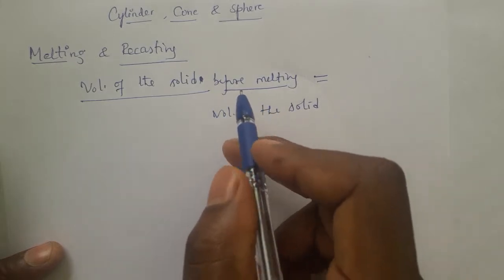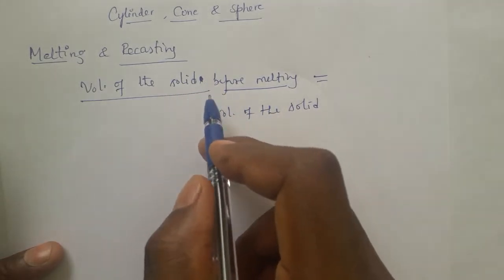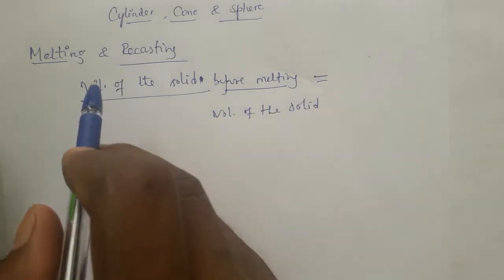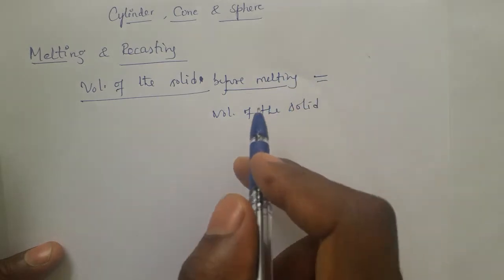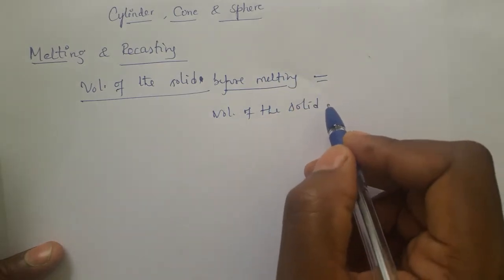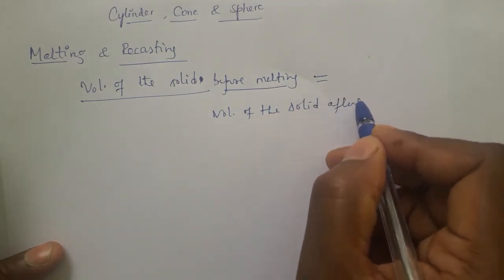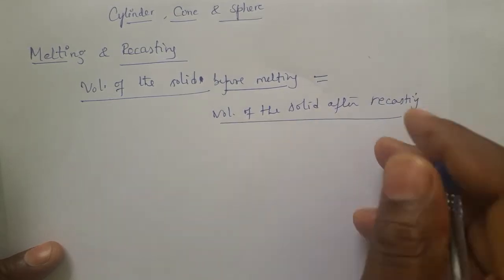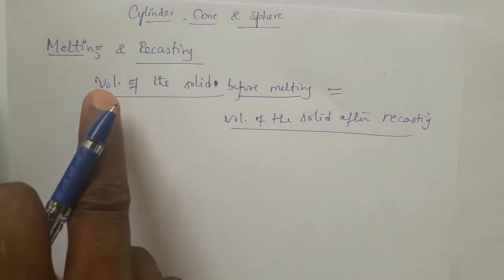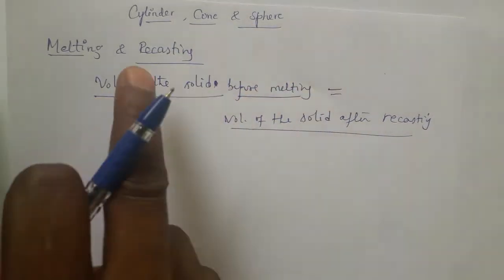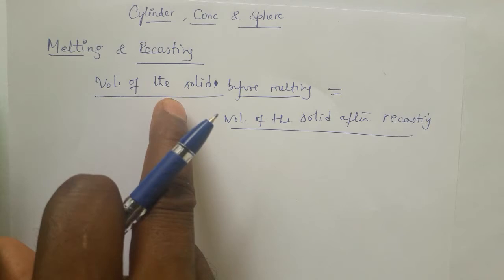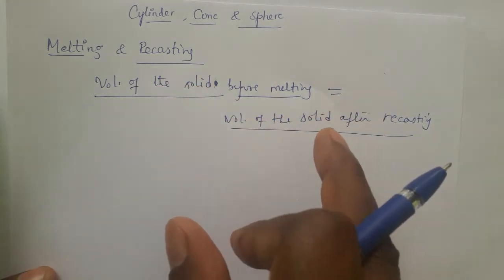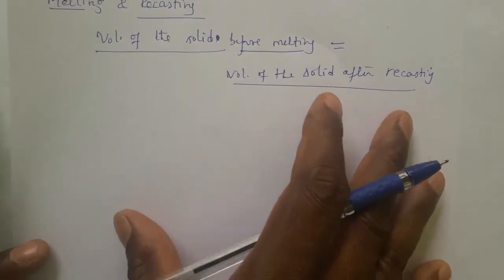So check out the question. In that question, a solid is given or solids in plural given. Be very careful. In such cases, volume of the solid before melting is always equal to the volume of the solid or solids after recasting. This is the concept we are following in melting and recasting. I repeat again, volume of the solid or solids before melting is always equal to volume of the solid or solids after the recasting.